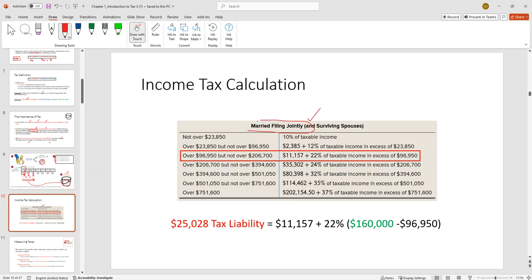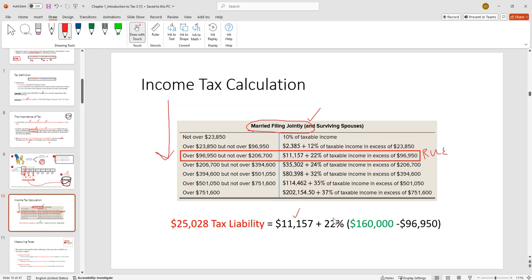The first thing is you've got to find the right table. So there's MFJ, single, other, head of household, but for this one, it's MFJ. It's like you're looking at the back of the cereal box. You're playing Battleship. You go down. We have 160,000 of taxable income that puts us in here. And then here's our little rule, or our cheat sheet, that tells us what to do.